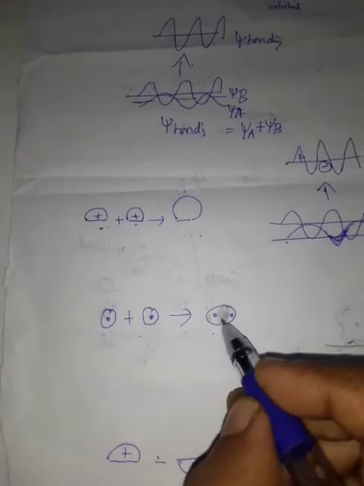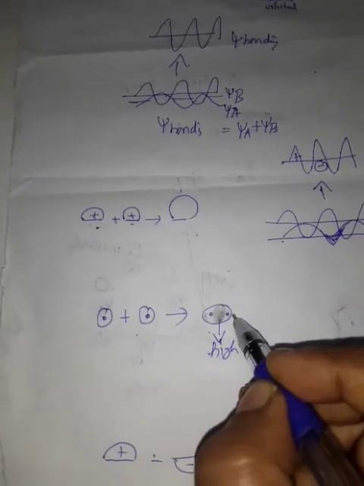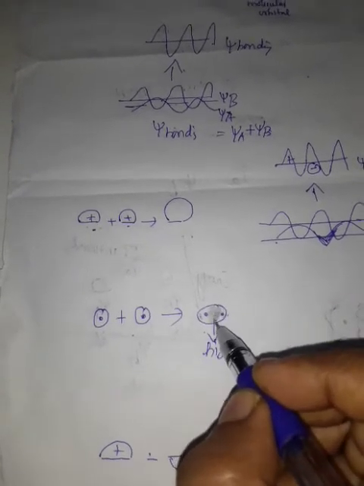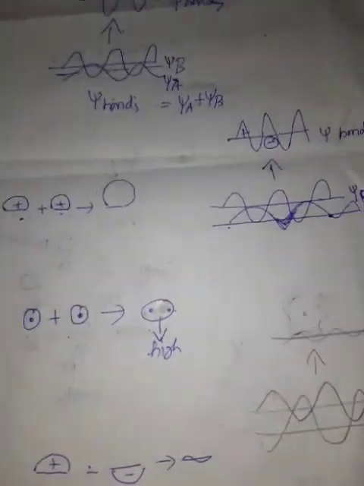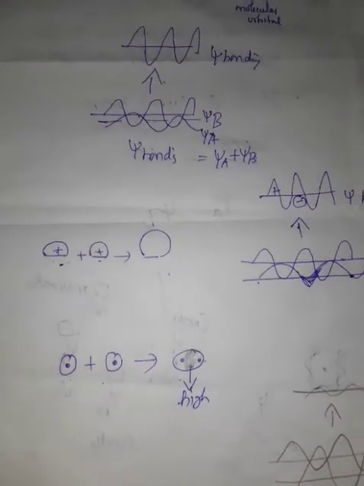This part shows high electron density at the center and low electron density at the corners. This is for the positive wave. This is for the bonding.